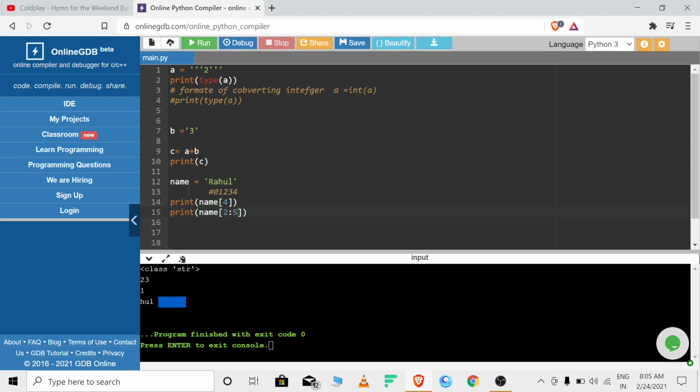So what is the syntax? What will it print? It will print up to n minus 1, so if 5 is n, then n minus 1 means 4. It means it will print 2 3 4. Are you getting it? It will print 2 3 4 means HUL, because it prints one less than the last value. Okay, this is the thing.